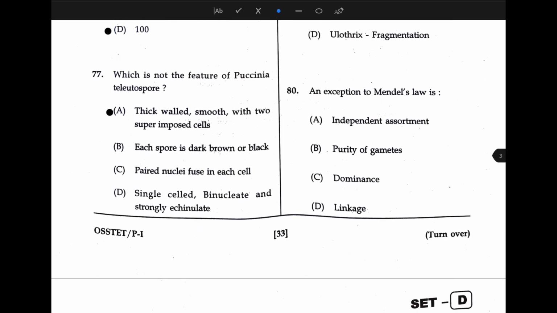Then an exception to Mendel's law is dash. Independent assortment, we know it's a law of Mendel. Purity of gamete, it is also related to Mendel's law. Then dominance, that is also associated with Mendel's law. But linkage is not associated with Mendel's law, because if Mendel had the idea about linkage, then he would not be successful in what he found in his past.